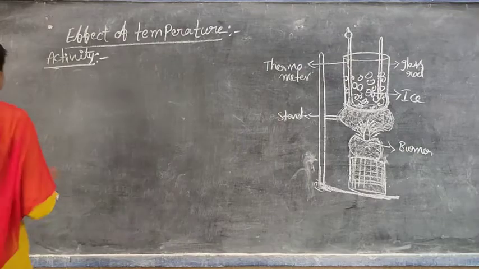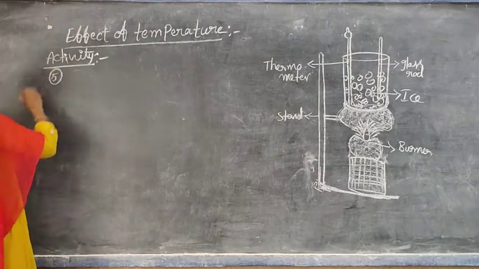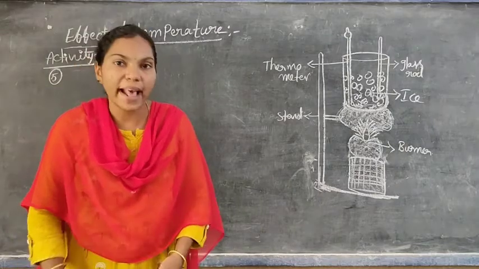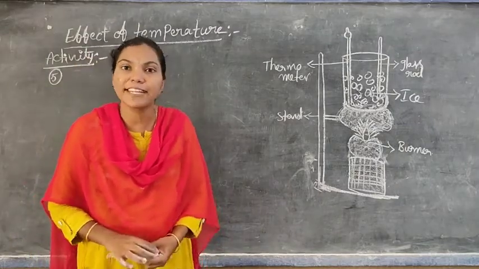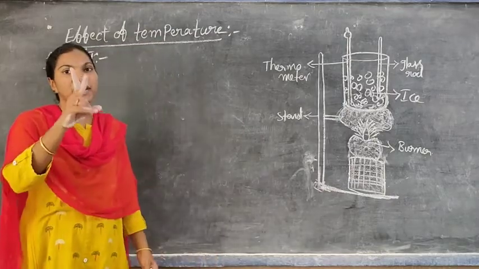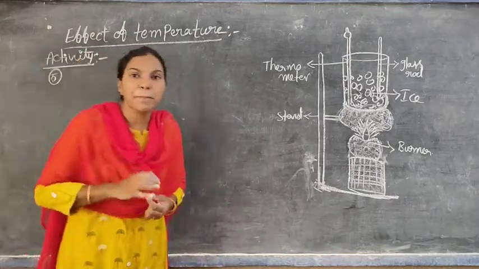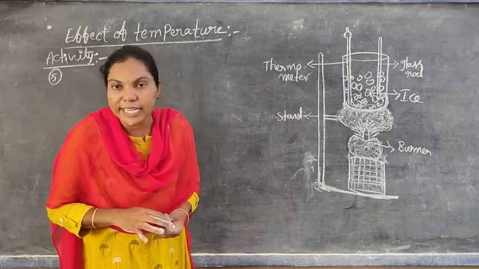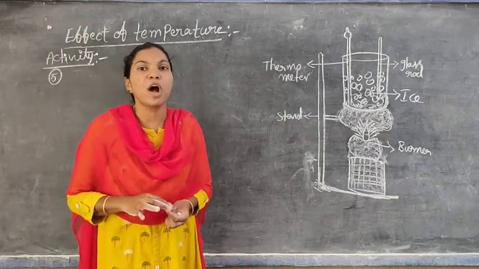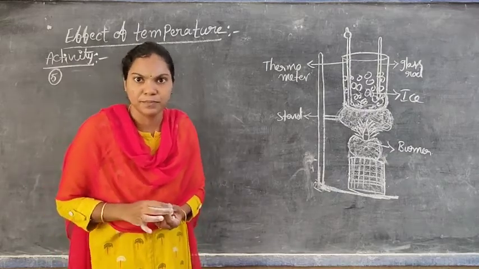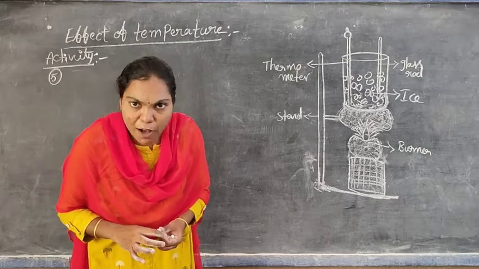So now we can see what happens when ice is completely converted into water. At what temperature is the ice completely melted and converted into water? That temperature is very important for 1 or 2 marks. That temperature is called the melting point of ice.